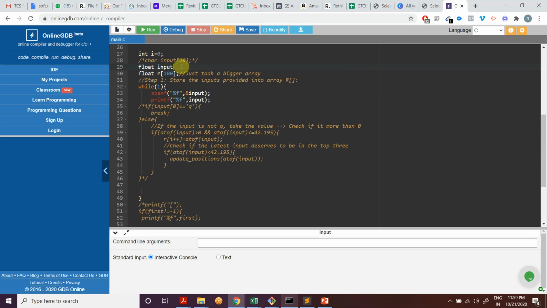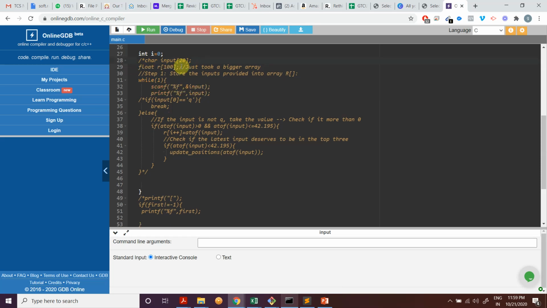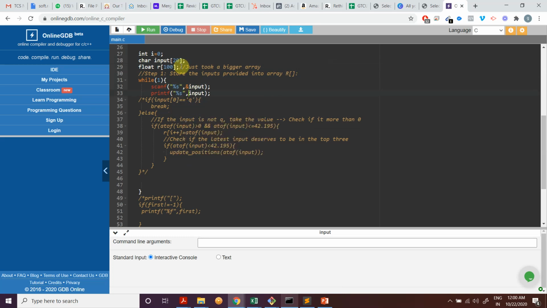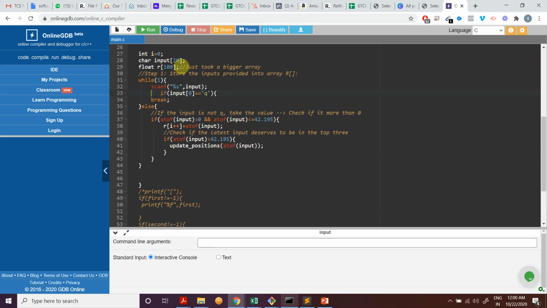So then we thought, okay, let's store it as characters. Even the float values like 40.2 can be stored as a string, 40.25, right? And then we will simply convert it into a float once we confirm that it is not Q. That's what we are doing here. If it's 42.95, till this step it is simply a string, it's not a float.